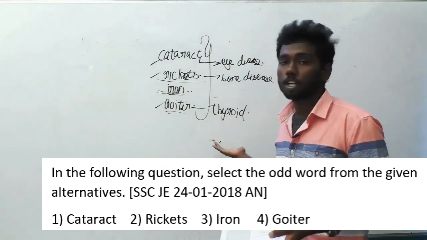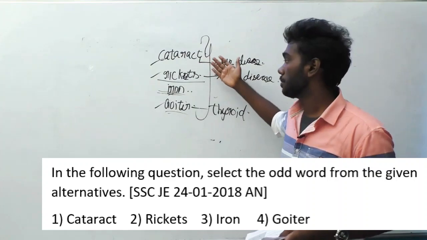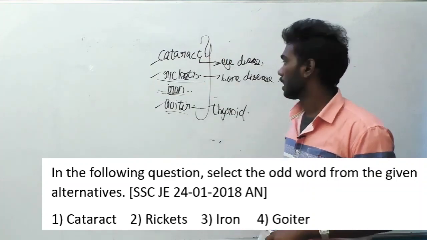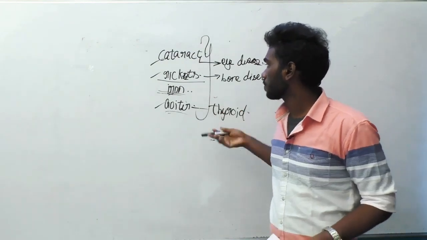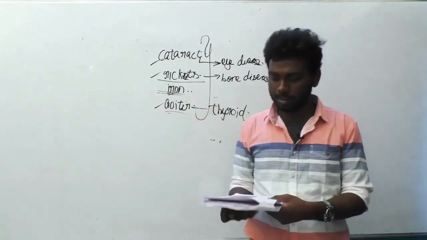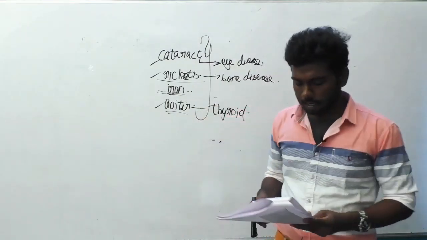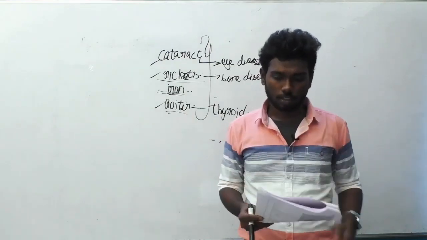Maybe next year also this type of question can be asked, not in the same sequence. The sequence can be changed and the question also can be changed. Like they may ask what is the meaning of goiter and give some examples like that. So please note this, it will be really helpful for you. The answer option here is iron for the 177th question. Let's move on to the next question.